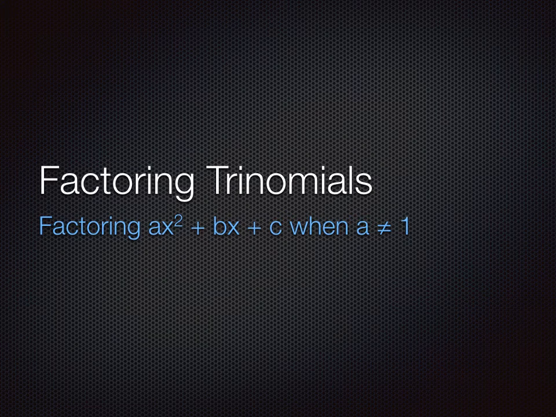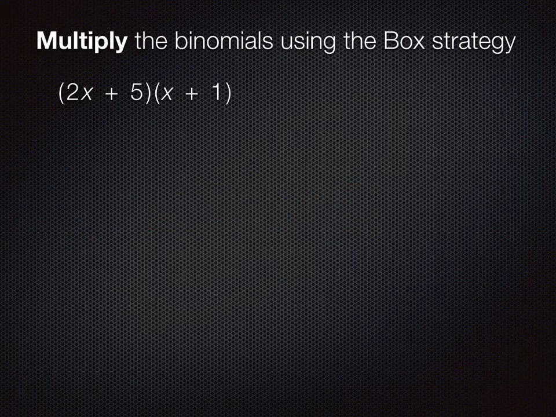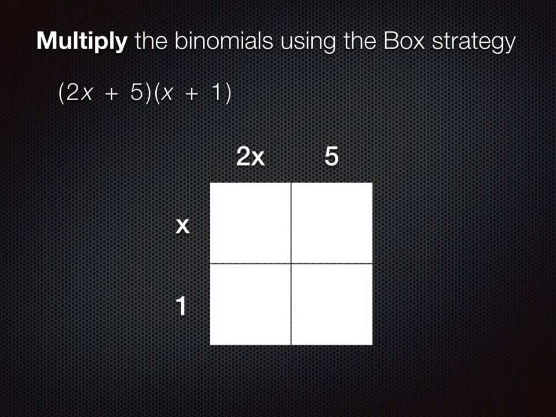In this video, we'll factor trinomials when the leading coefficient is not 1, and we'll be using the box strategy. First, let's review the box strategy by multiplying these two binomials together. This is how we set up our 2 by 2 box, and we use a process like lattice multiplication to find what to write in the cells inside the box. And we'll rewrite our product as a trinomial where we combine the 5x and the 2x together.